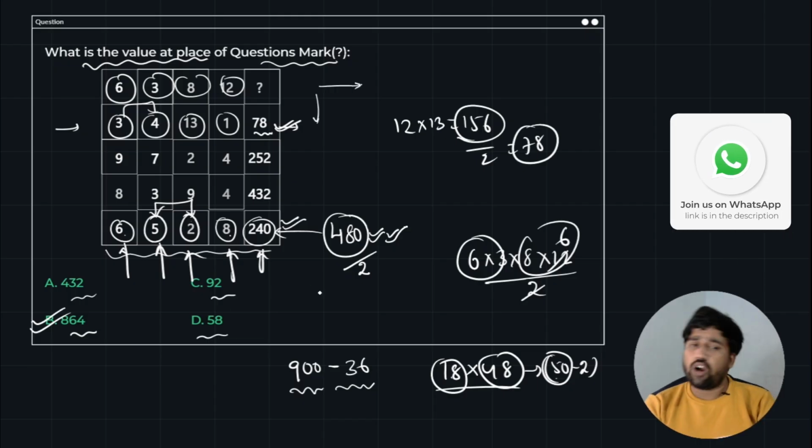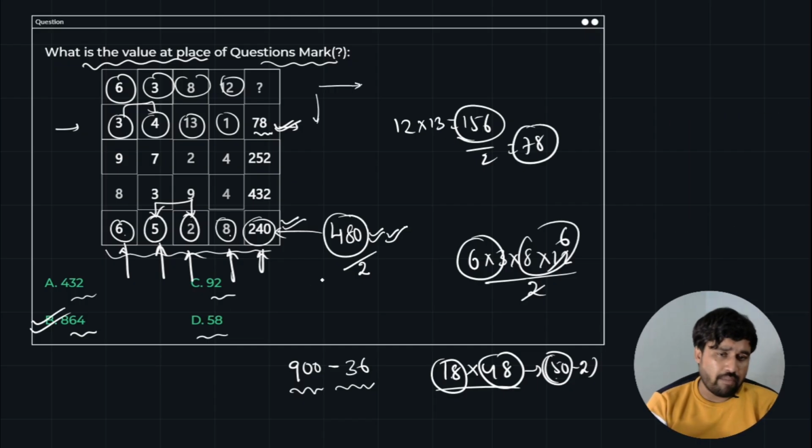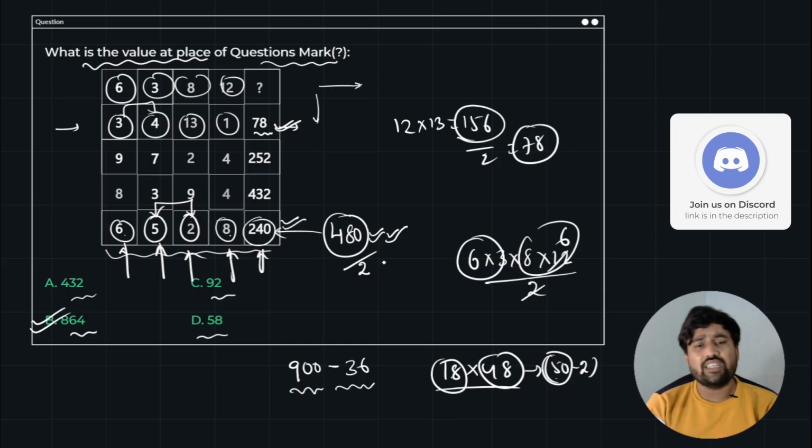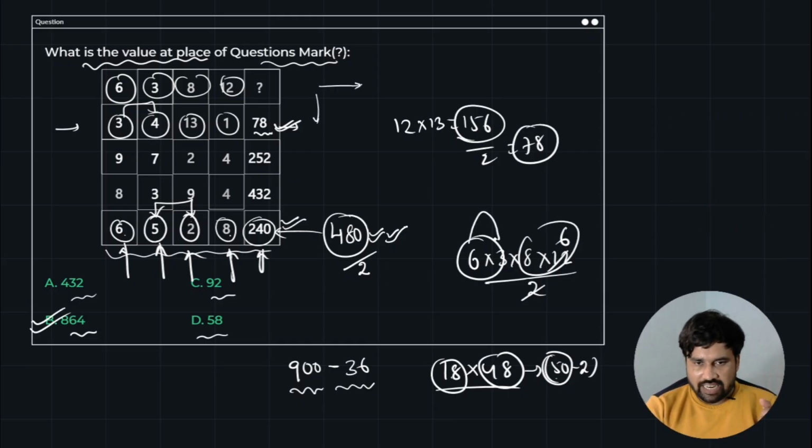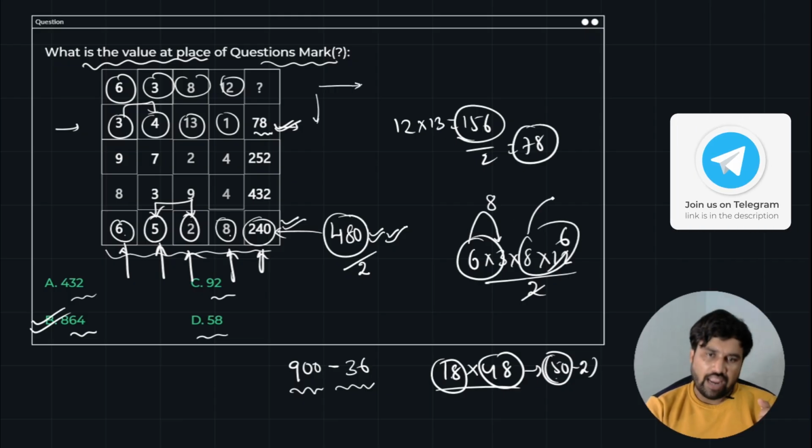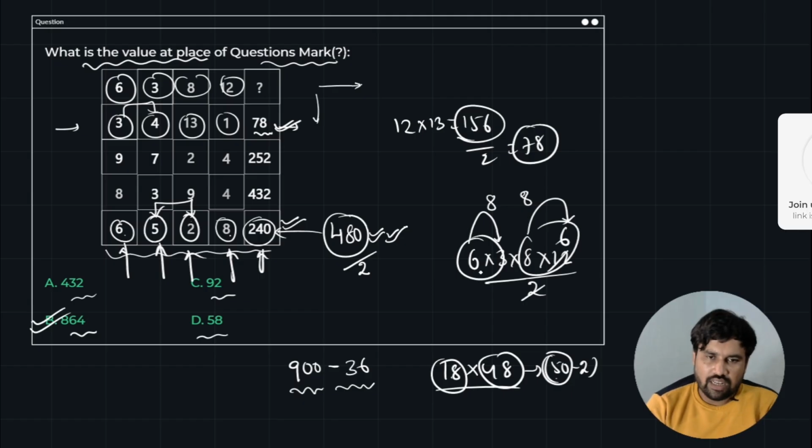Or if you also want to solve the problem in a simple manner, you can also go with the unit digit concept. 6 3s are unit digit 8, 8 6s are unit digit 8. Unit digit is nothing but, 6 3s are 18, right?